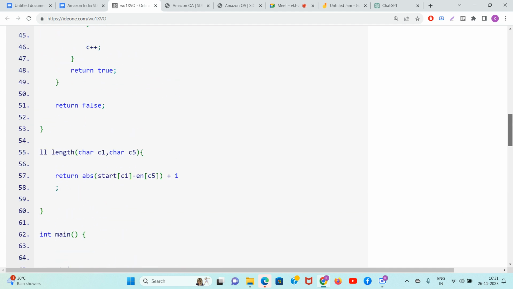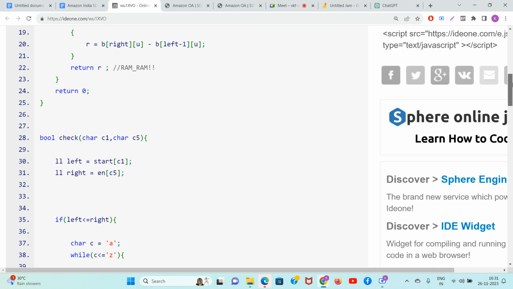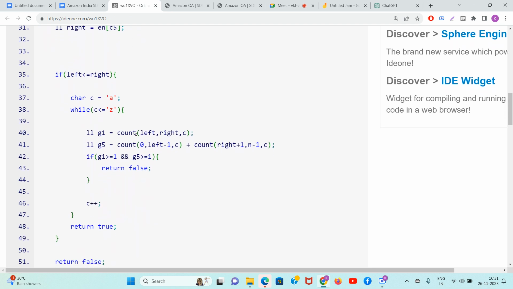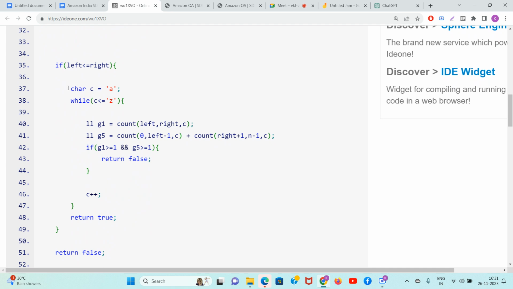If it is possible, guys, how will you check if it is possible? Starting at C1, ending at C5. So you will take the leftmost occurrence of C1, rightmost occurrence of C5. Okay. If left is less than equal to right, what will you do? Now you have to check with 26 characters, whether G1 and G5 are greater than equal to 1 or not. You count how many times this character is coming inside of the string left to right. How many times the character is coming outside of the string? 0 to left minus 1, right plus 1 to n minus 1.